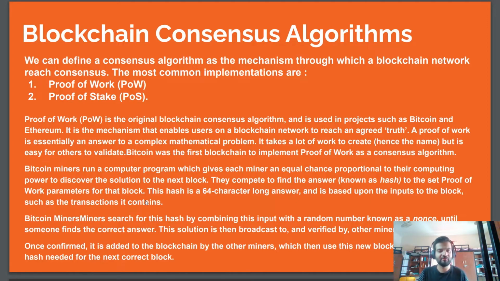and then those miners try to validate the solution. Once confirmed that, okay, this is the right solution, it is added to the blockchain by other miners, which then use this new block as input for the hash needed for the next block. So then this hash will be transferred as an input for the next block.